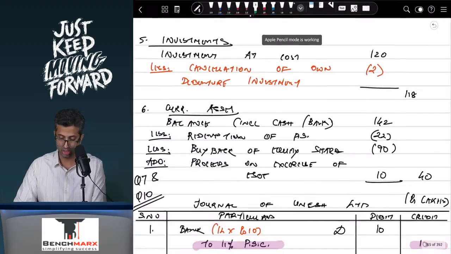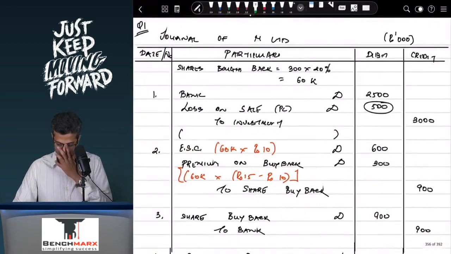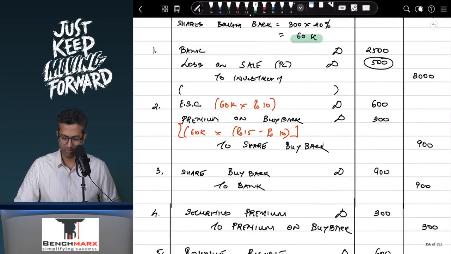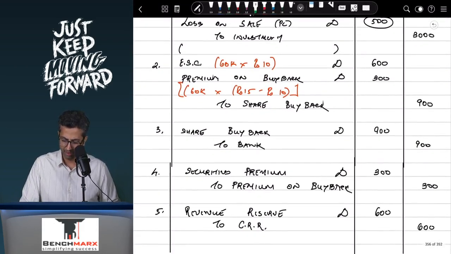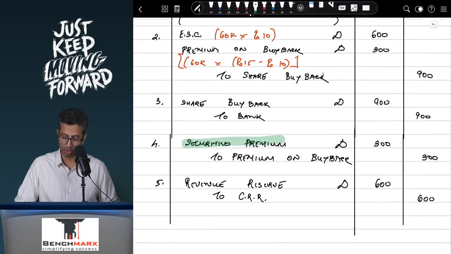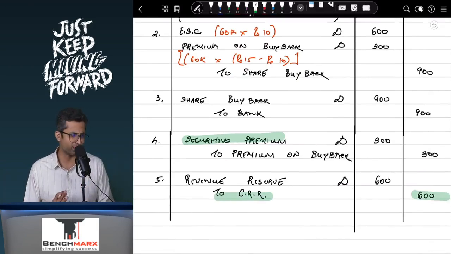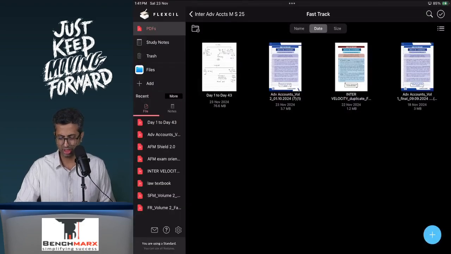So if I look at question number 1, the first question to start with, you will see 60,000 shares are bought back. You will pass the entry for buyback, and the entire premium is adjusted against securities premium, and whatever is the face value of 600 is transferred to the CRR because there was no fresh issue, and hence the entire 600 goes to the CRR. It's an open and shut question. No balance sheet required per se.